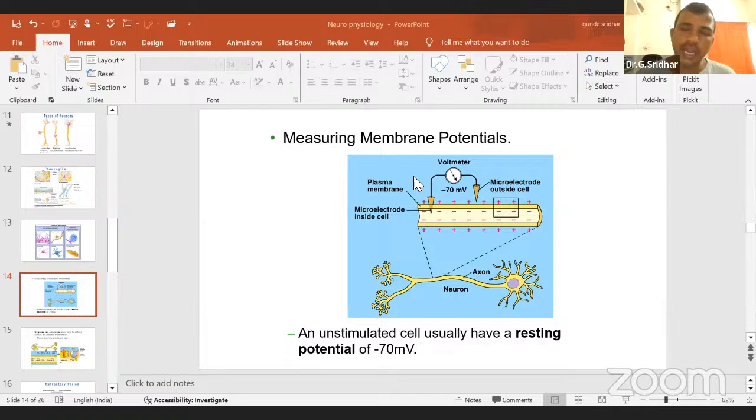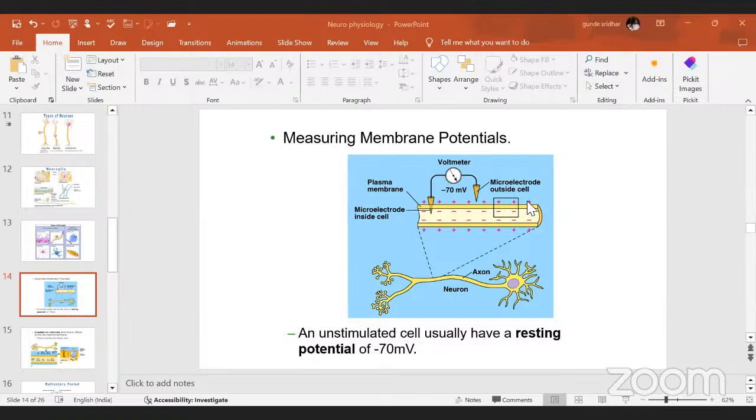Then what are the different types of ions you will find inside or outside the cell membrane? Before discussing the ion concentration, we'll discuss the charge, and how this charge will come. You can see here, this is the cell membrane. Don't look at this voltmeter now. We'll discuss the voltmeter properties after some time. First, you can see outside the cell membrane, you are finding the positive charge. Positive charge means cationic charge, with the help of sodium ions.